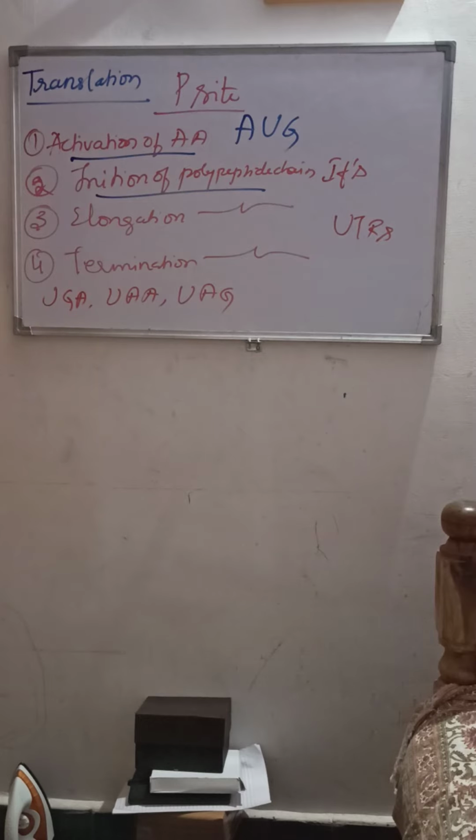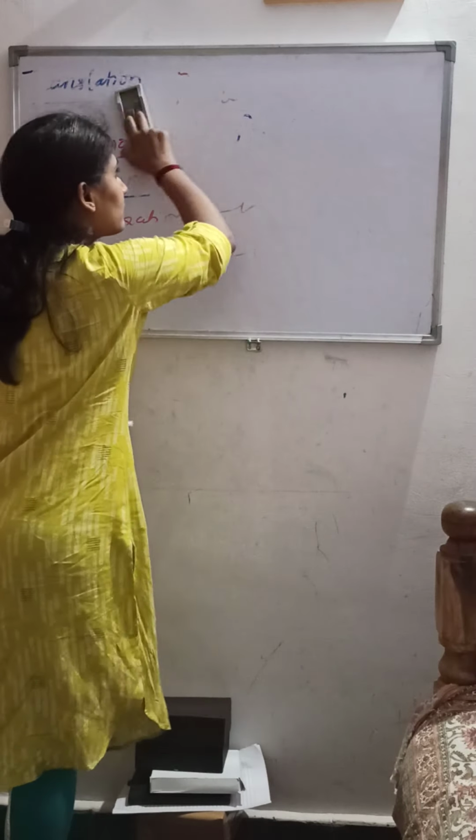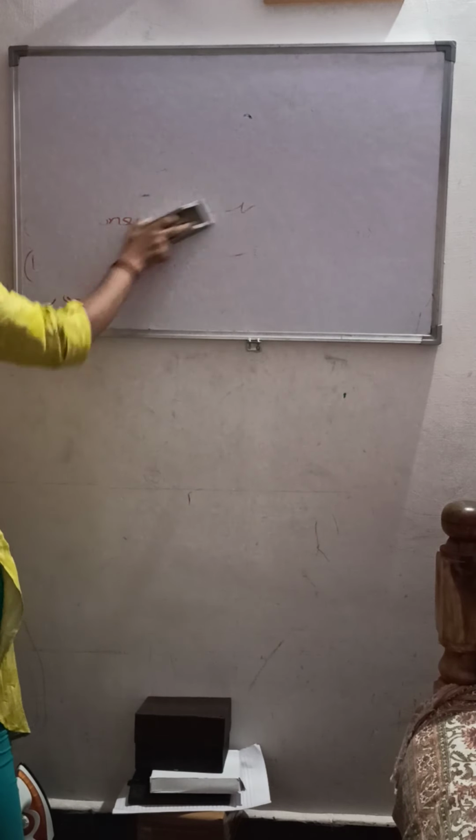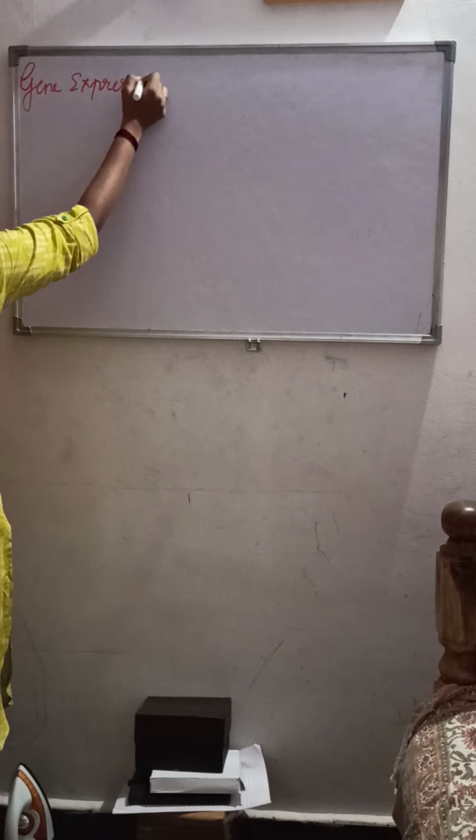Now moving on to the next very important concept, gene expression. A scientist called Jacob and Monod, in 1966, proposed the operon concept to explain the regulation of gene expression at the transcriptional level.